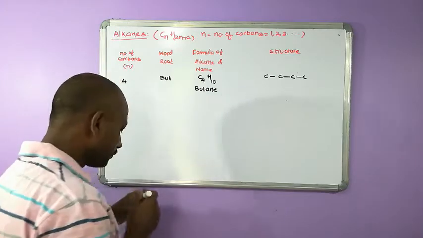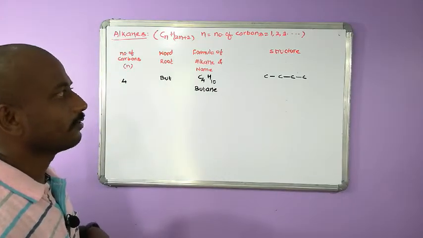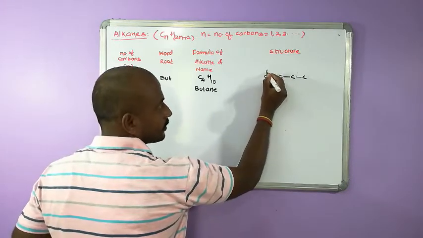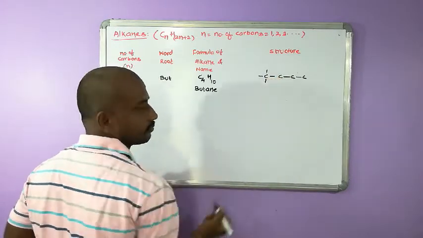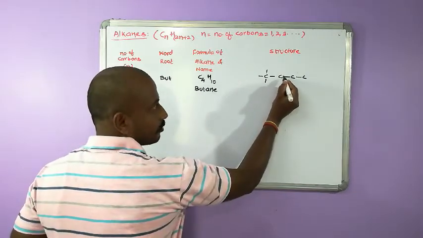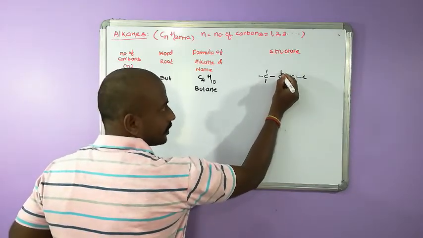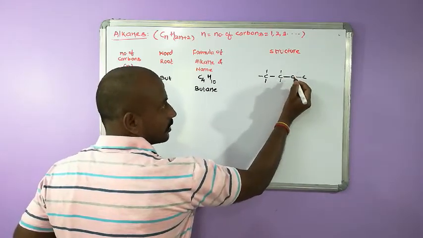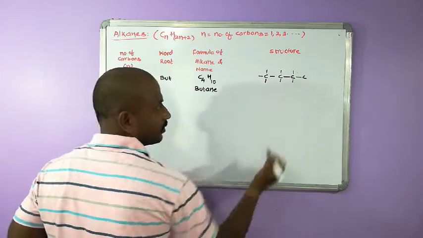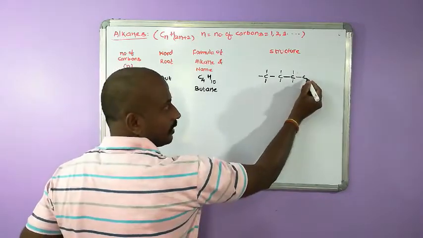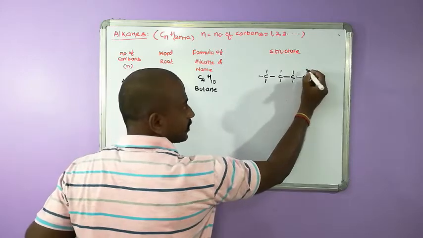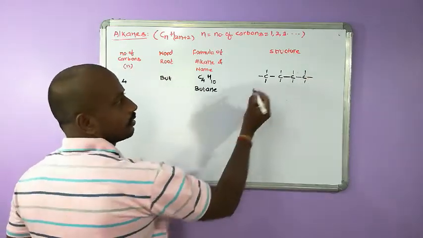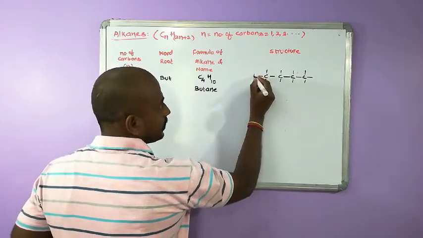Now count the number of bonds around each carbon. This carbon is having only 1 bond around it, so it needs 3 bonds. This carbon is having already 2 bonds, so it is deficient of 2 bonds. This carbon is having 2 bonds around it, so it is also deficient of 2 bonds. This carbon is already having 1 bond around it, so it is deficient of 3 bonds. Now arrange the hydrogens.